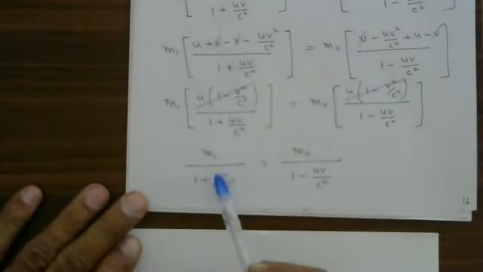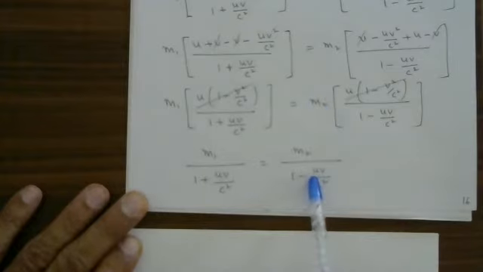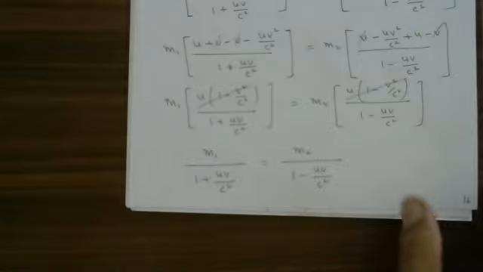m1 divided by this, m2 divided by this. Clear? Now I am supposed to calculate m1 by m2, how much? m2 I will bring it here. This one I will bring it here. Nothing else. You will get m1 by m2.